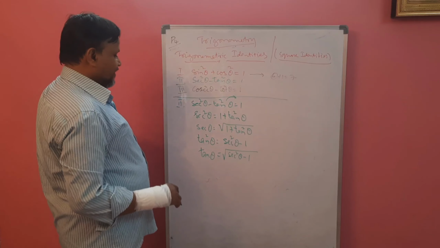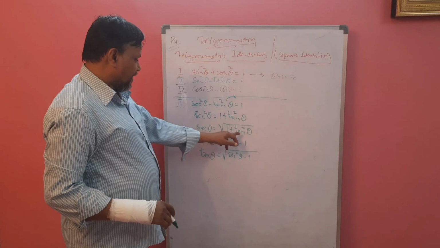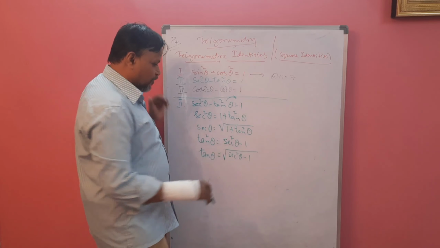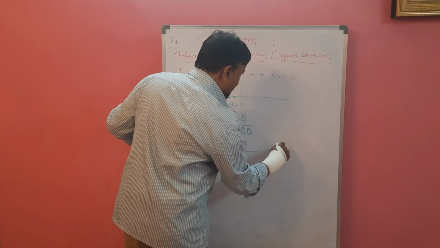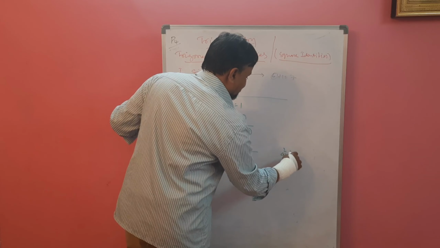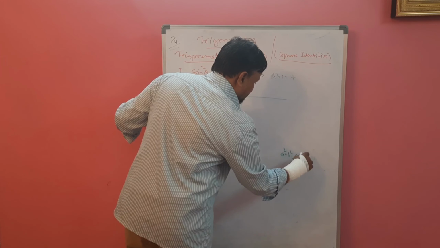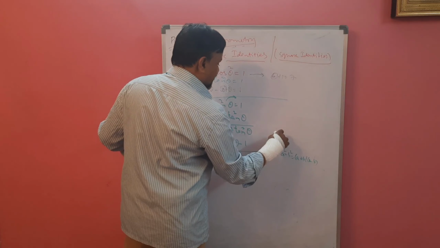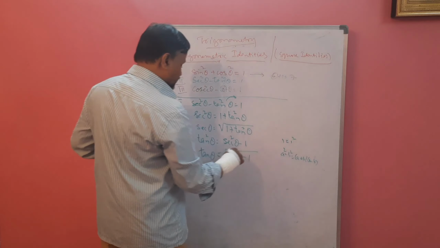Now see here, 1 plus is there, here minus is there. Whenever minus is there, it is a square minus b square. If you follow this formula, a square minus b square is (a plus b)(a minus b). So 1 square is 1, that's why we can write 1 is nothing but 1 square. So it is a square form.